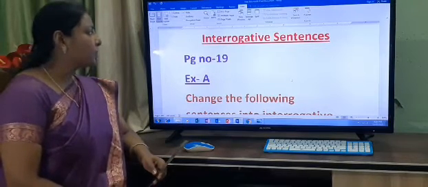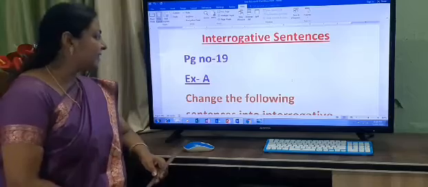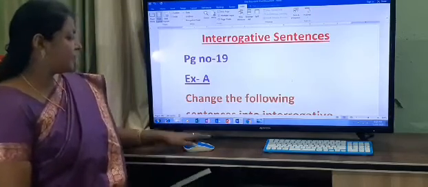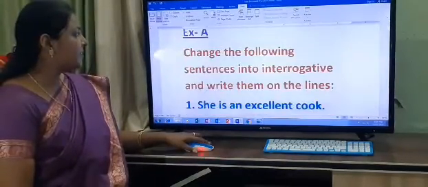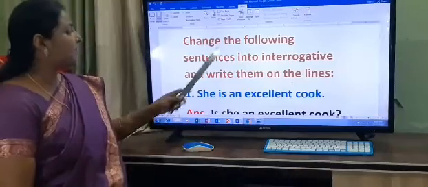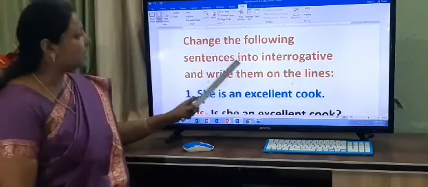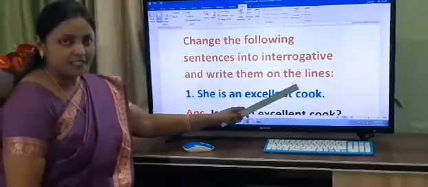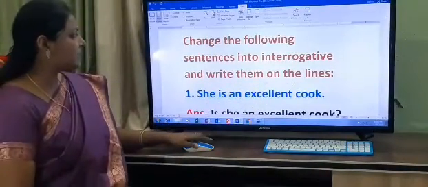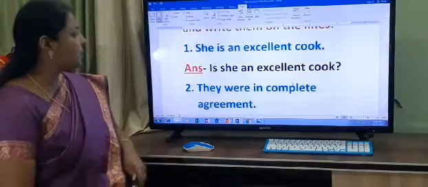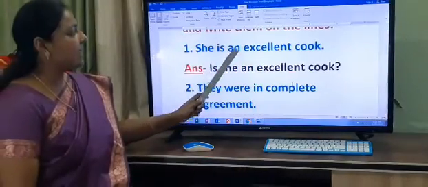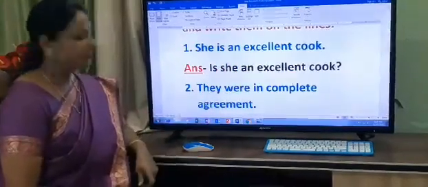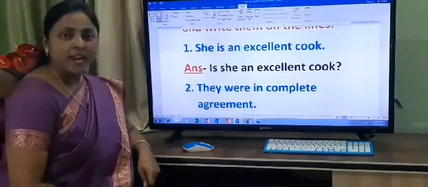Here we go. Now, page number 19, exercise A. What it has written, children? Change the following sentences into interrogative and write them on the lines. The first question, what it has written for you? She is an excellent cook. Okay? So what we have to make?